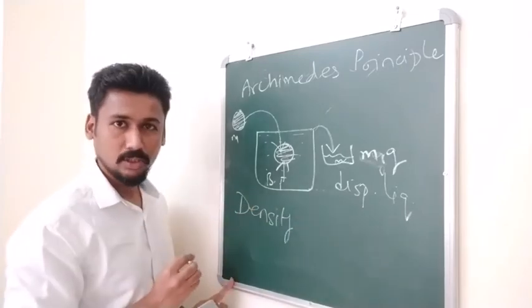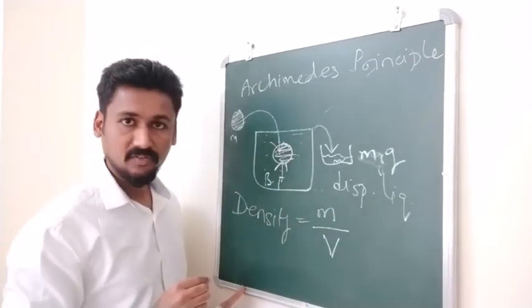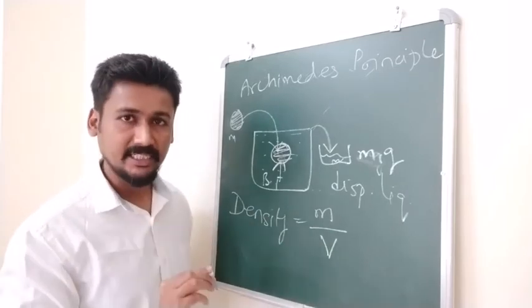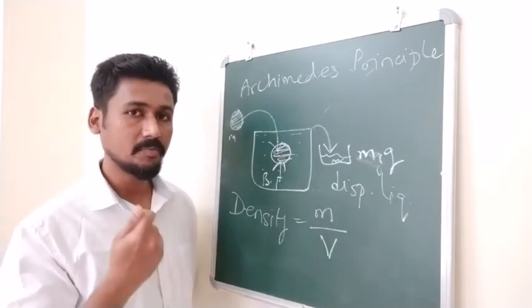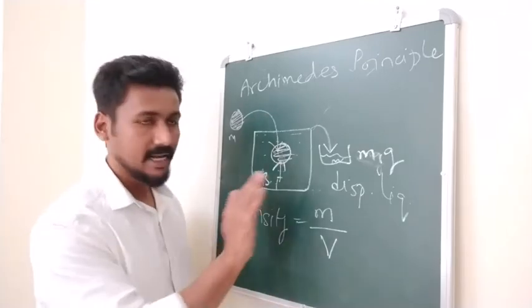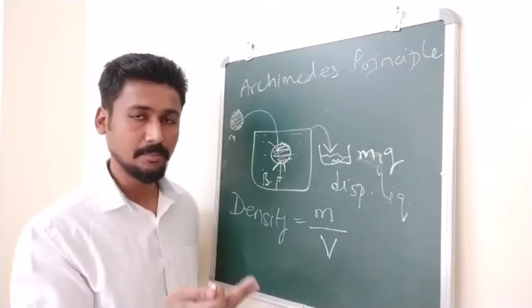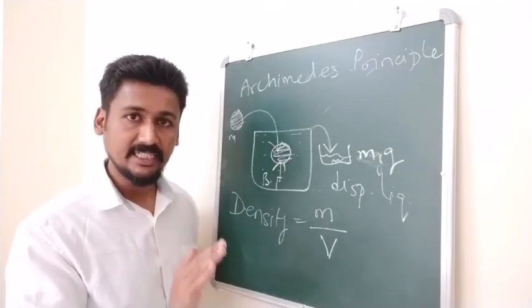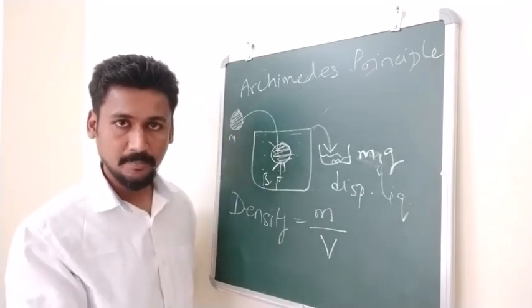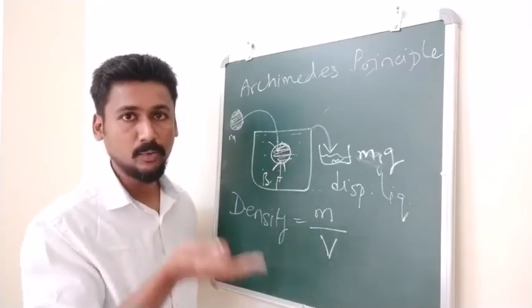Now I hope you know this concept of density. Density is defined as mass per unit volume, correct? Mass of an object divided by its volume is called density. So another way to see whether an object will float or sink is by talking about its density. So water has some density, and a stone that is going inside the water will have some density. If the density of the object is larger than the liquid, then the object will sink. If the density of the object is smaller than the density of the liquid, it will float.